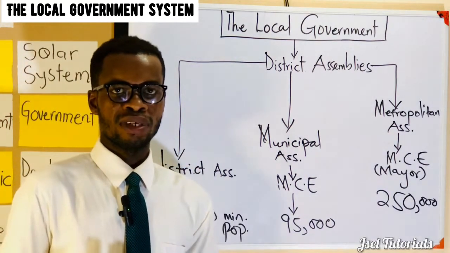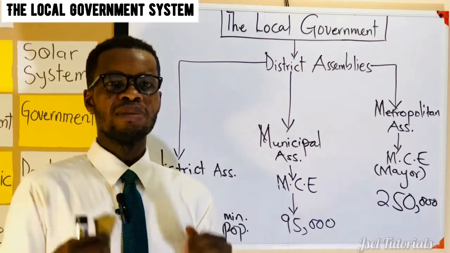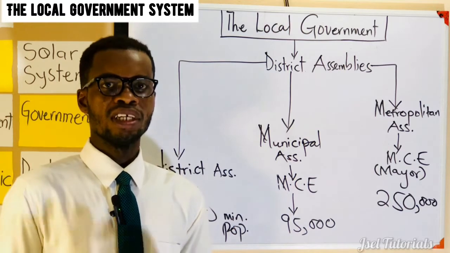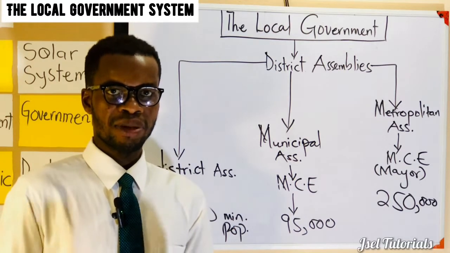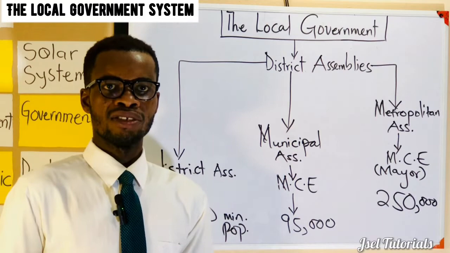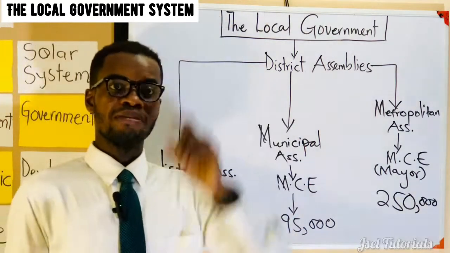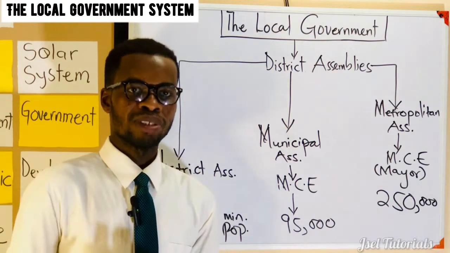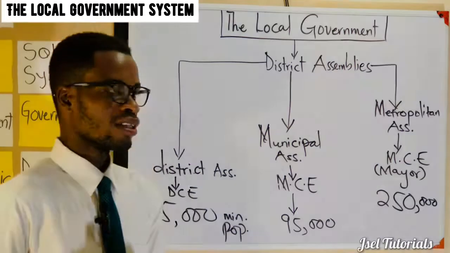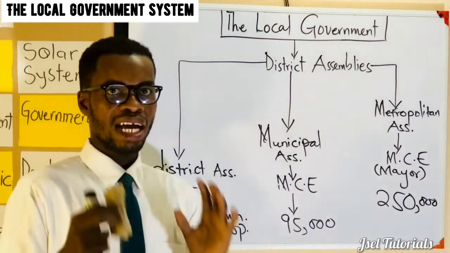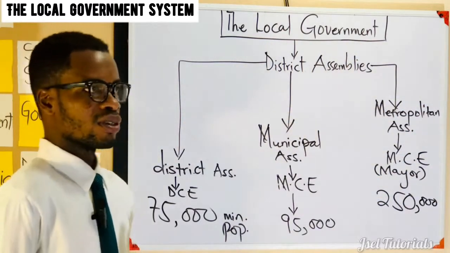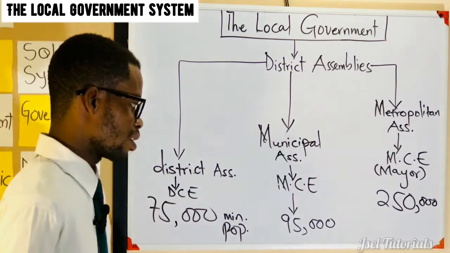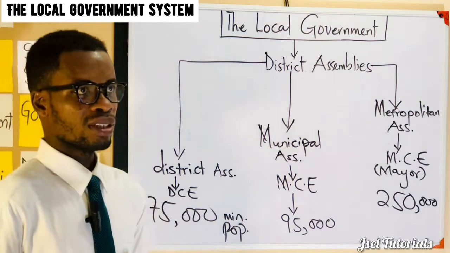The structure makes it in such a way that the composition has somebody we call the presiding member. So when you check one of the articles under Chapter 20, it talks about the role of the presiding member. He is acting just like how we have the Speaker of Parliament acting at the national level in the legislature. So that is the presiding member, a very important key member. He presides over district assembly meetings. Anytime there is a meeting, he will be the one to preside. So this is how the structure works.